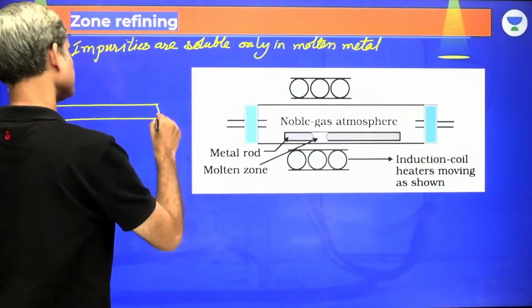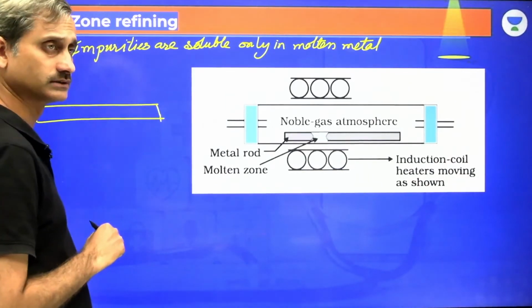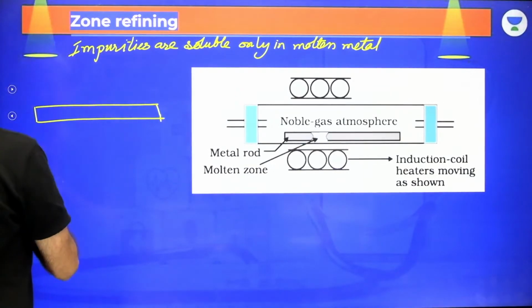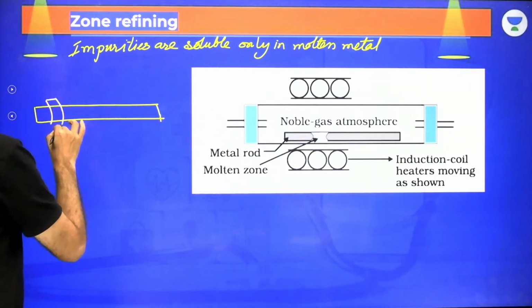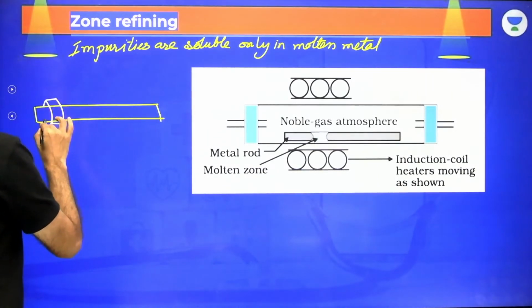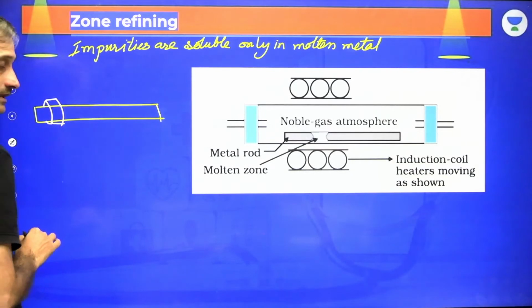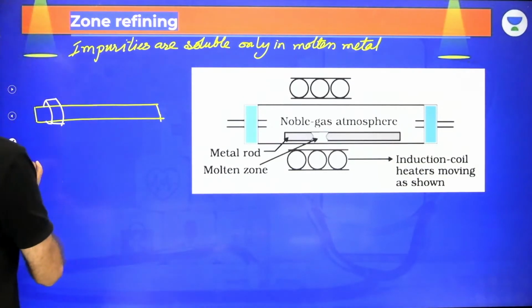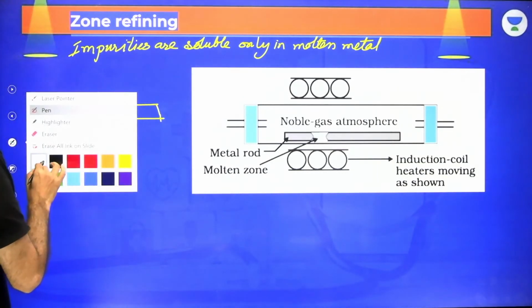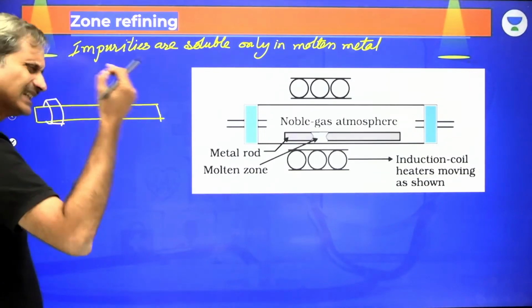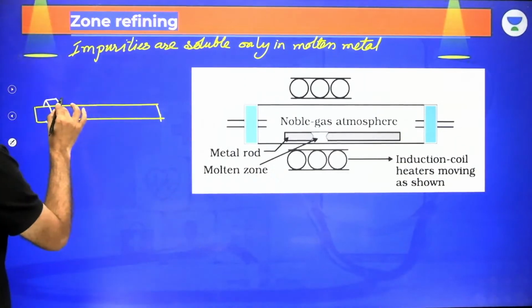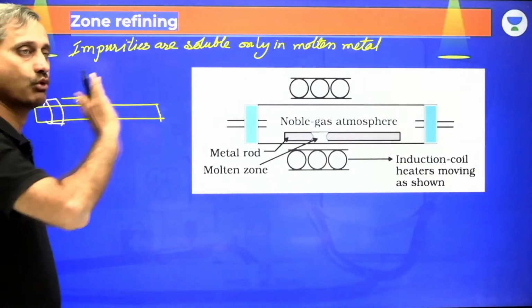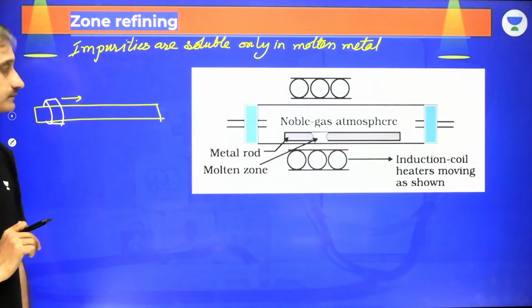So here we have the rod, and here we create a circular heater. Using this circular heater, the rod is heated to a temperature slightly above the melting point of the metal, and then this molten zone is pushed further.